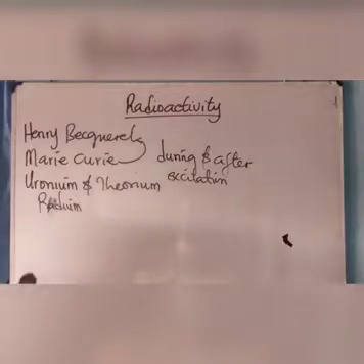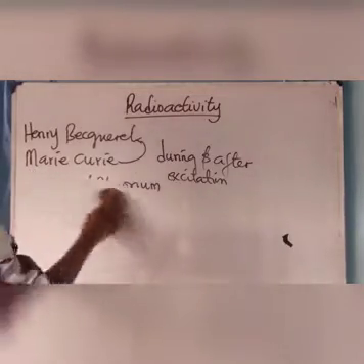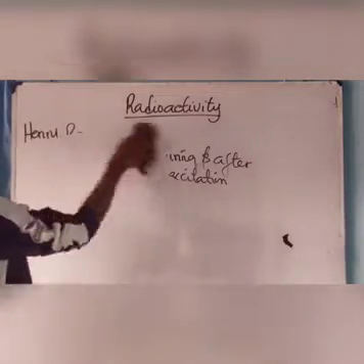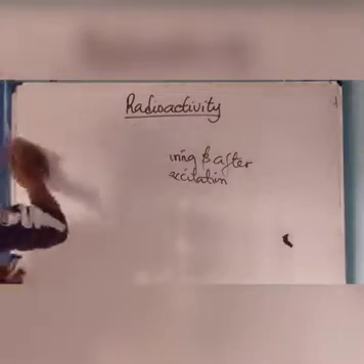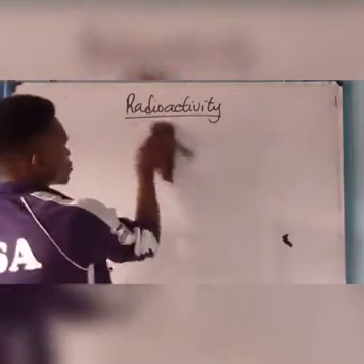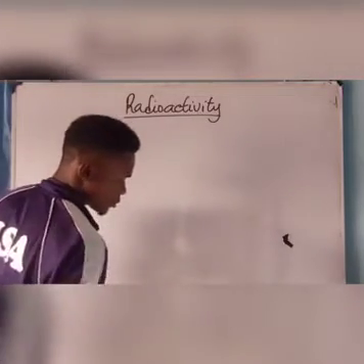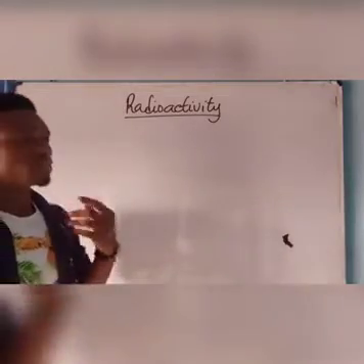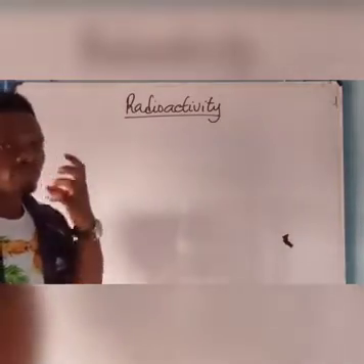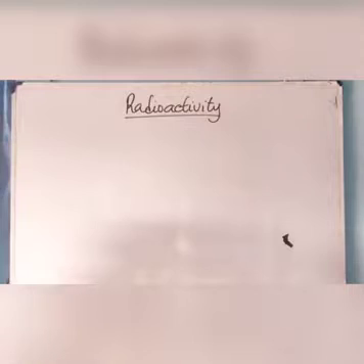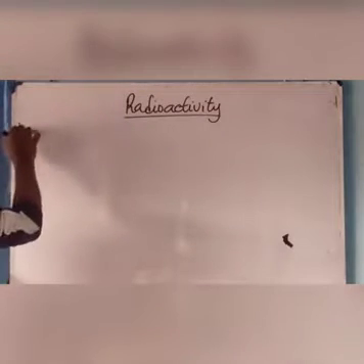Take note of that. Now, during the experiment of Henry Becquerel, there were some radiations that were emitted during the process. These radiations were not visible to the naked eyes. Therefore, they are only seen using the following instruments.